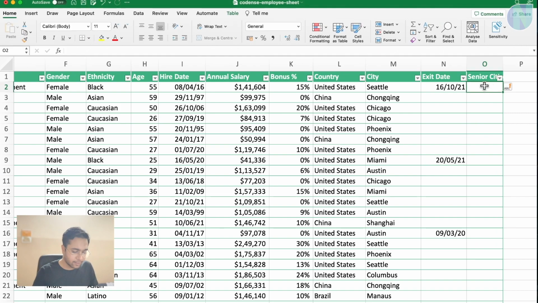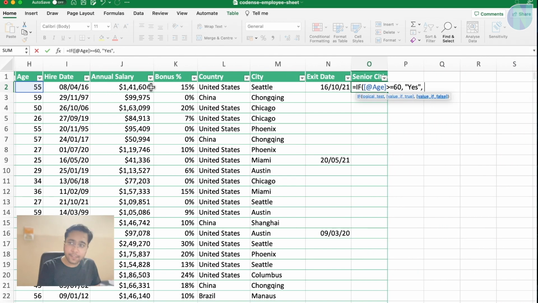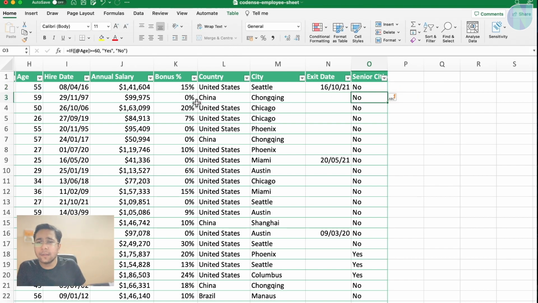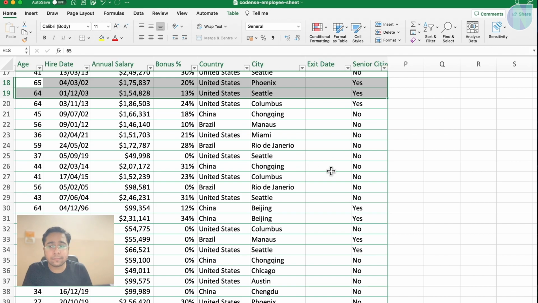So I will say equals IF. I need to put a logical test here. If my age is greater than or equal to 60, then I will say yes, that person is a senior citizen. Else I will say comma, no, that person is not a senior citizen. You can see all these employees are no, and where there are yes, their age is greater than 60. So we can see how many employees are senior citizens and who are not.